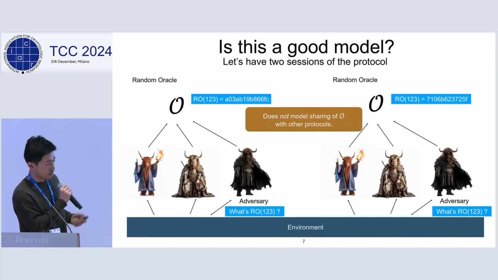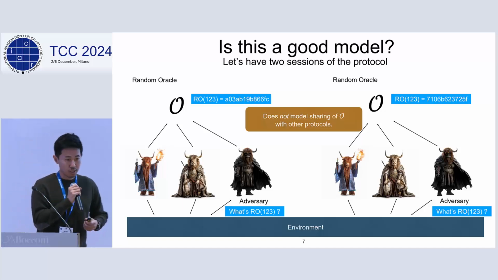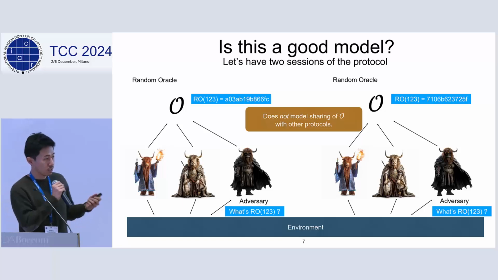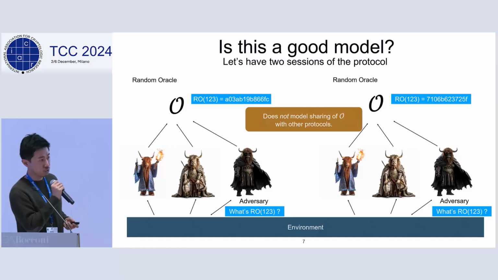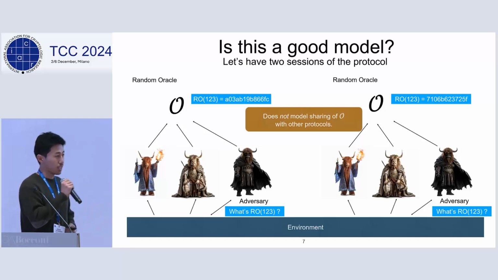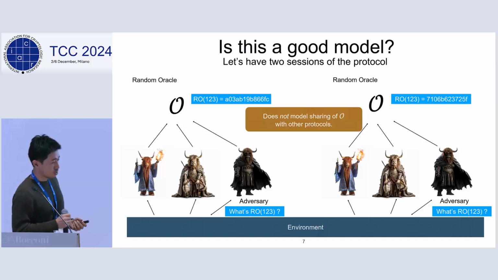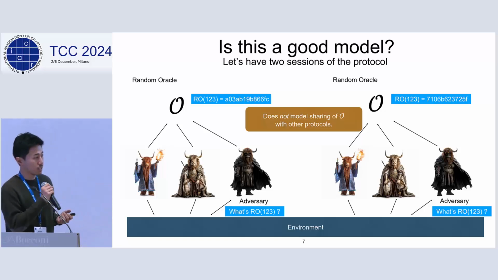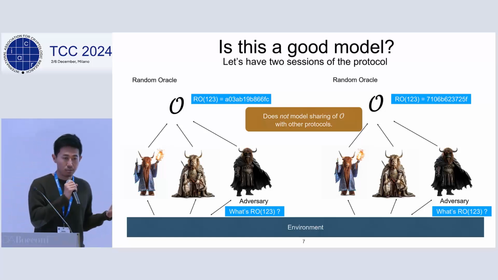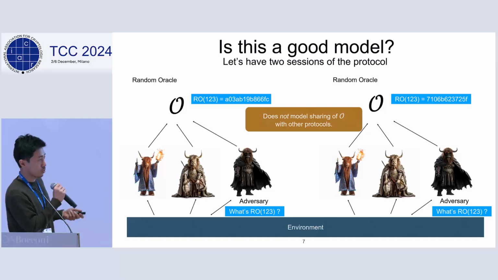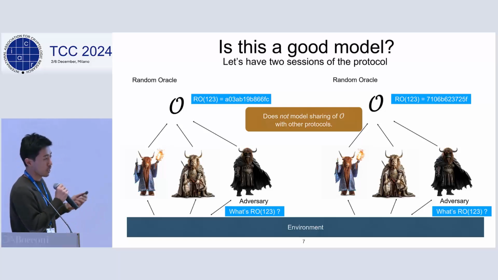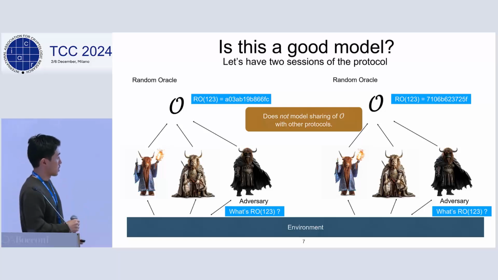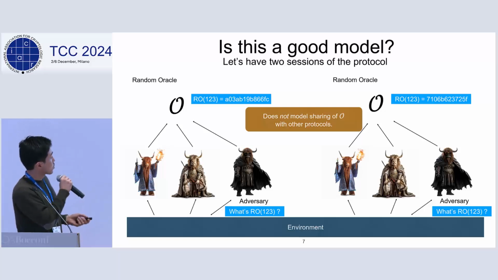If both protocol sessions query the random oracle, because the instances are different, they might output different outputs even though the inputs are the same. This doesn't properly model the real-world situation where the same hash function is used by different protocols. For example, in practice, we use the standardized SHA-2 or SHA-3 across many different protocols. So can we circumvent this weird situation?